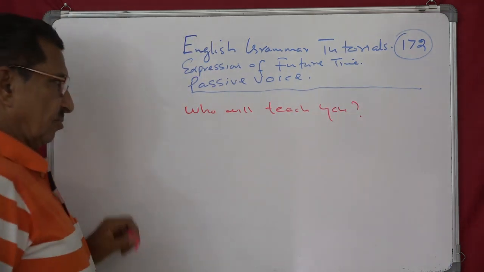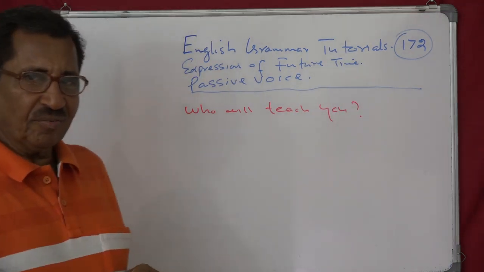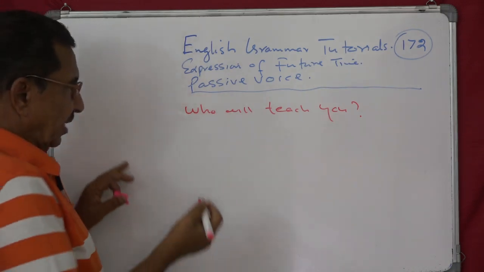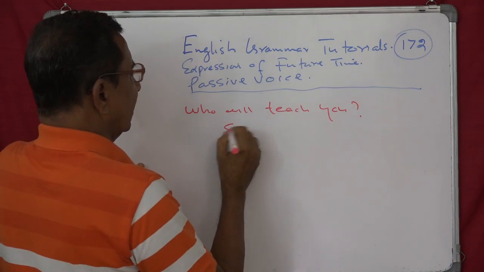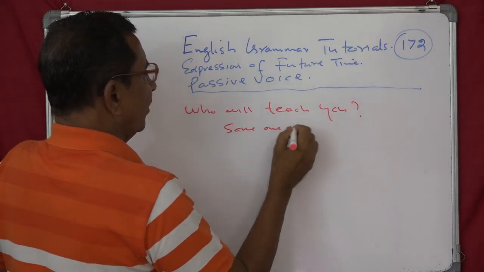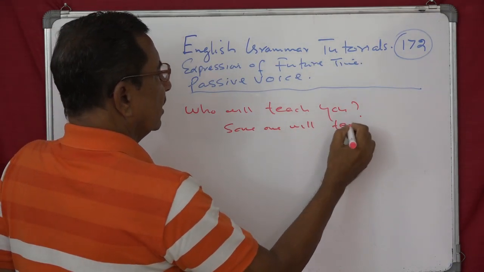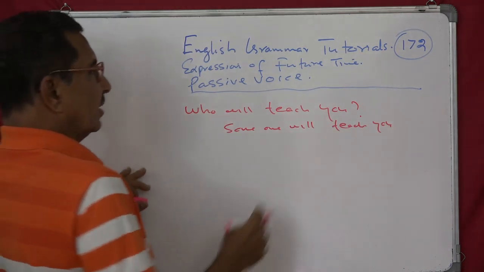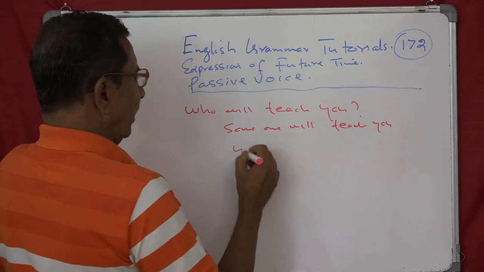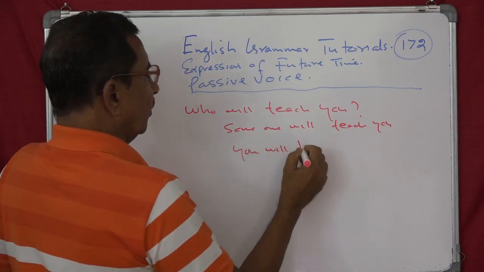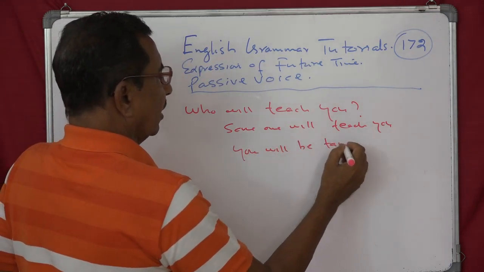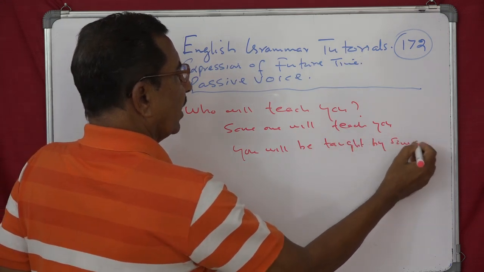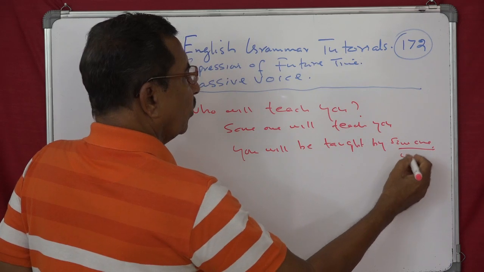So making it passive: someone will teach you. So instead of you, who, someone. Then you will be taught by someone. Instead of someone, whom.